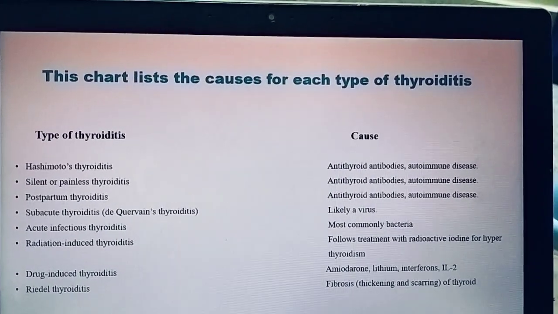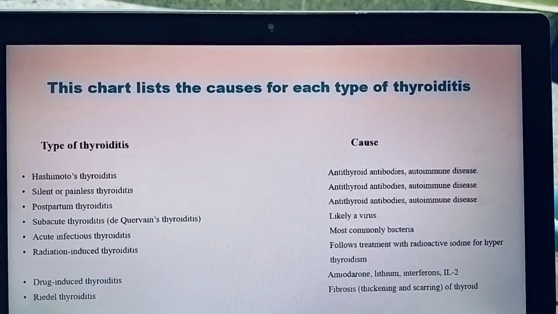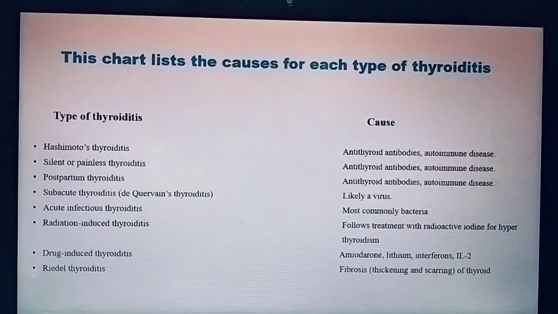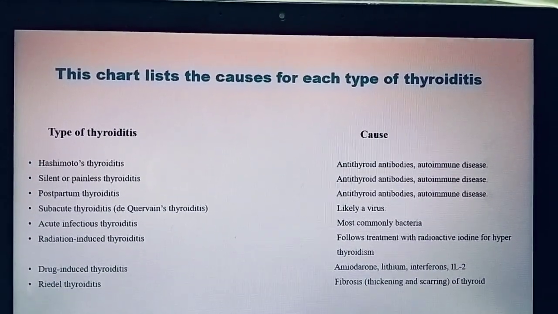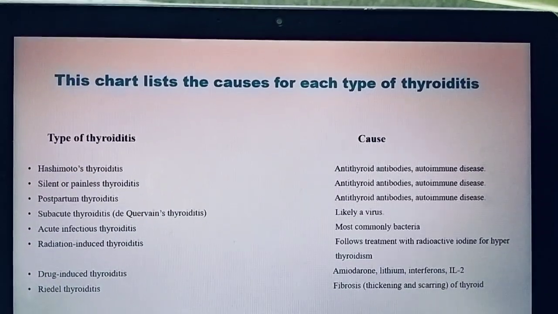But in case of hyperthyroidism, there are two types, type 1 and type 2. In type 1 there is increased synthesis and release of thyroid hormone, but in type 2 there is a destructive thyroiditis leading to the release of preformed hormones, that is T3 and T4.